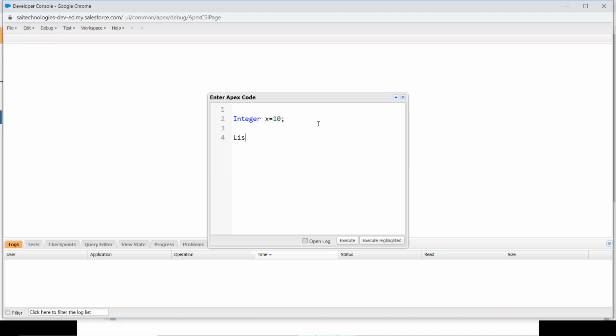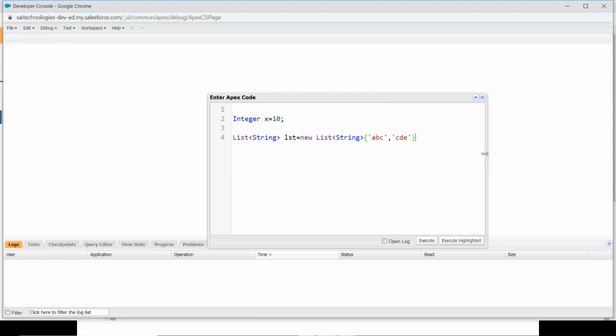Suppose if it is a list, I will be storing like this. List of string, lst is equal to new list of string. Can you see the difference between list and integer, Neetu? Yeah, I can see there is a code difference.